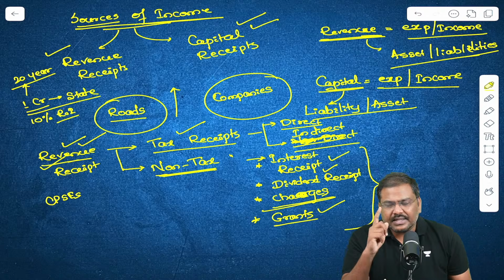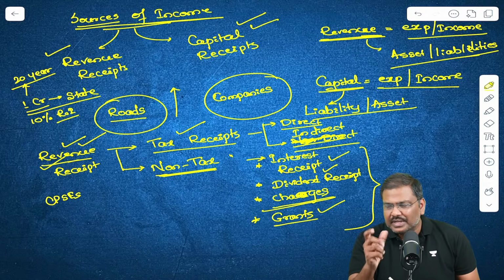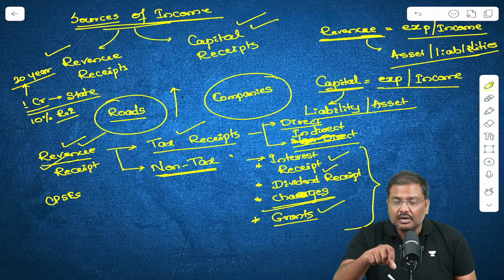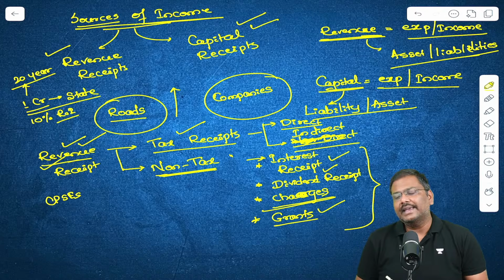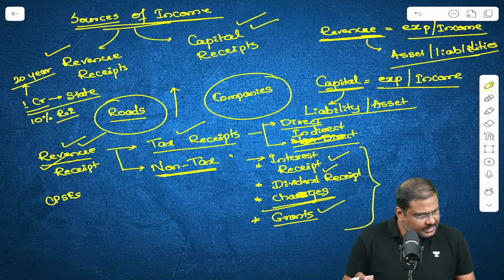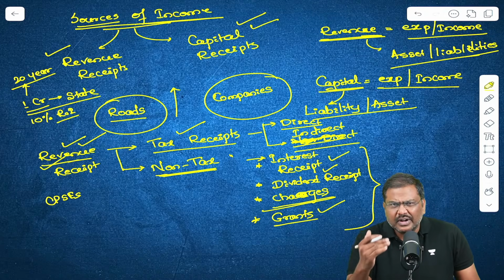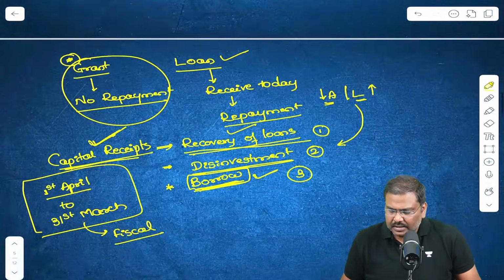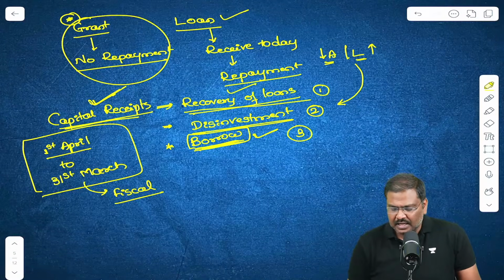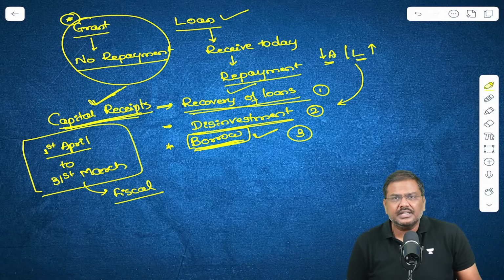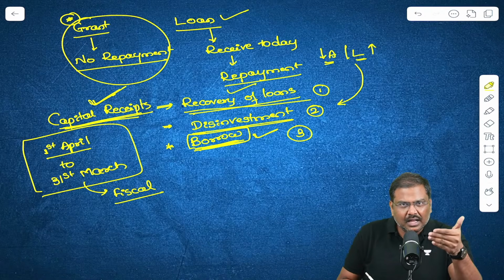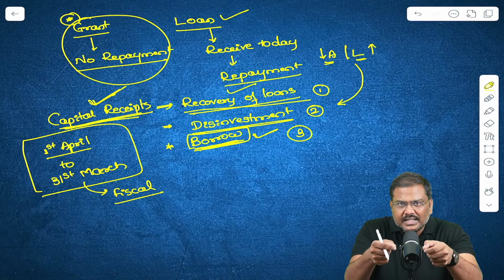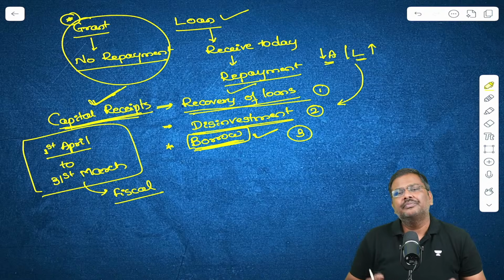Now the concept is clear, and the whole issue of why it is kept on the revenue side and not on the capital side is clear. These are different transactions under the revenue side and under the capital side, specifically receipts. Under capital receipts, when the center recovers the loan, the assets of the central government will go down.